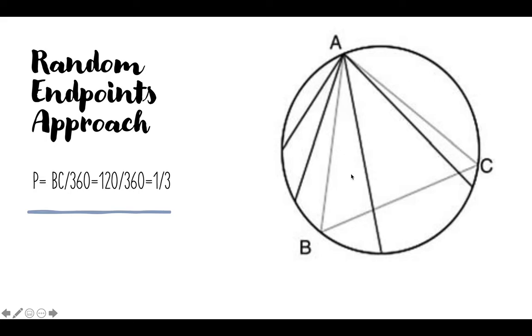We know that in this circle we have three equal arcs of 120 degrees, because the triangle is equilateral. When calculating the probability with this approach, it will be the same for all points. For calculating the probability, we must divide 120 by 360, and at the end we get 1/3 as the answer in this approach. That is the first approach.